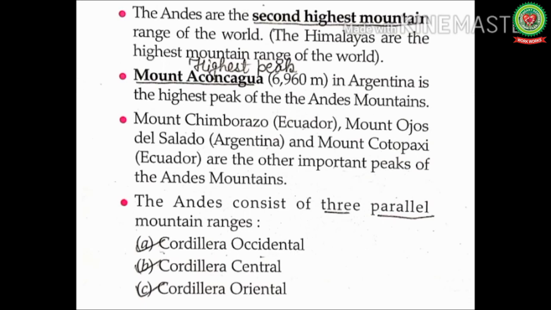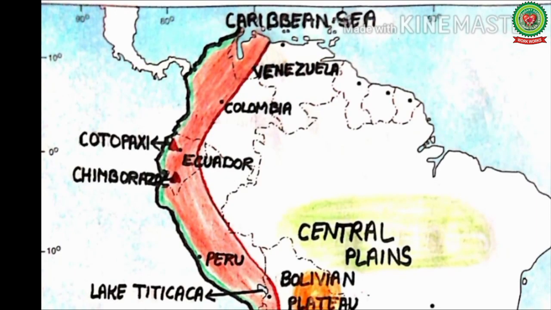Students, Mount Chimborazo and Mount Cotopaxi are the important peaks of the Andes Mountains, and both are located in Ecuador. In this map you can see Mount Cotopaxi and Mount Chimborazo lie in Ecuador. Students, these peaks are so high that despite being close to the equator, they are always covered with snow. And Cotopaxi is actually a volcanic peak. It is one of the highest active volcanoes in the world.